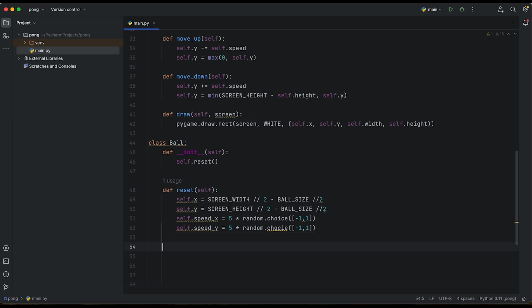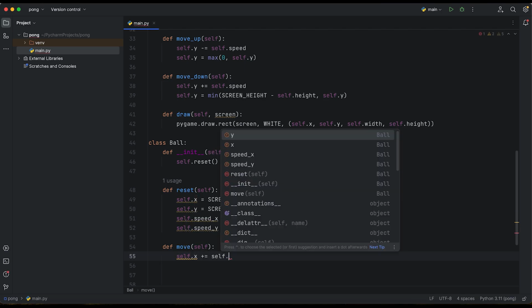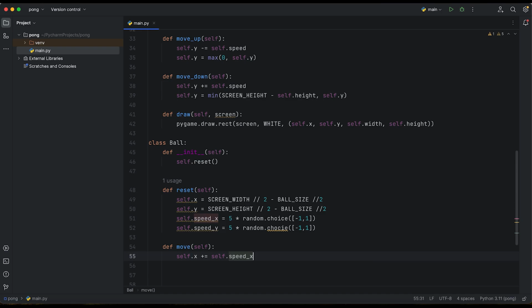Okay, we've got our reset, and the next thing that we need is to move our ball. Move and self. Okay, we've got our move. So self.x plus equals self.speed x, and self.y plus equals self.speed y.